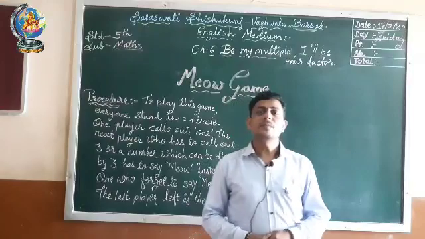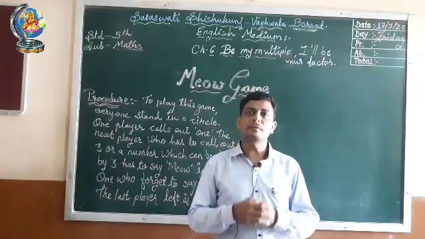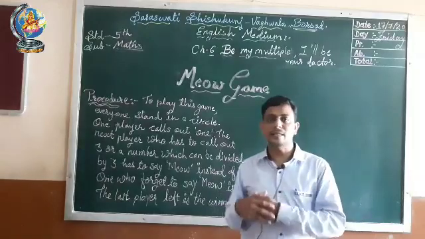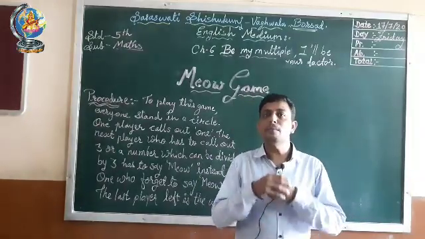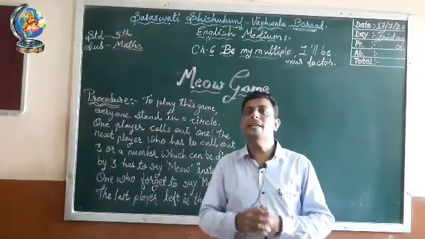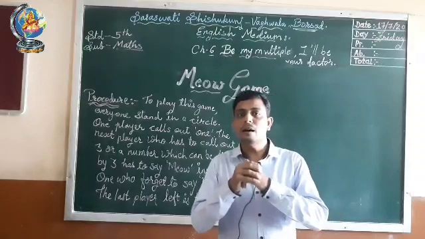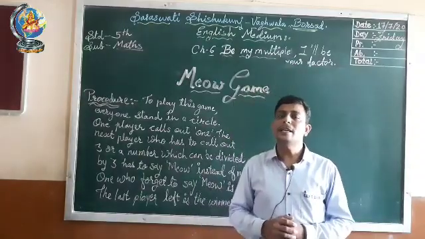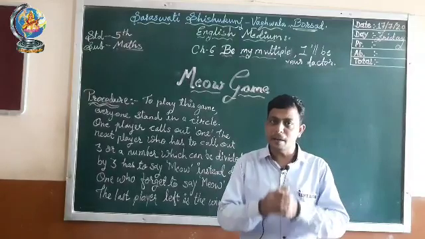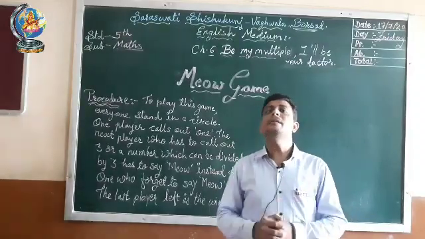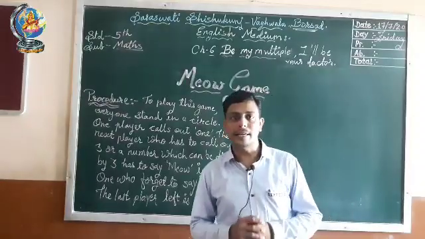In this game, players have to speak numbers 1, 2, 3, 4 continuously, and the player who is speaking the number 3 or a number which is divisible by 3 has to speak meow. If he forgets to speak meow and speaks the number instead, then he will be out of the game. So let's start to play the game.